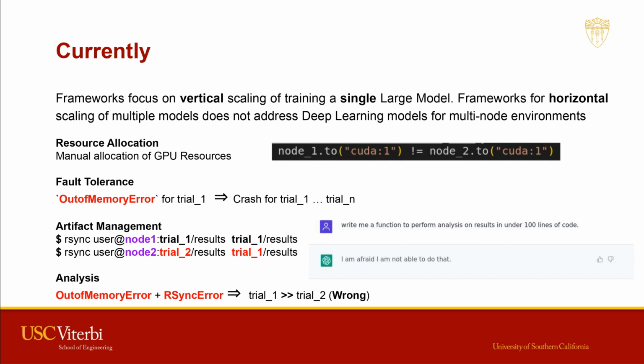Managing experiment results is also error-prone, where a user has to copy the individual results from several nodes to a centralized location. Nodes are often ephemeral, such as Docker containers, and it is frequent to lose experimental results. All of the aforementioned errors can then propagate to the analysis and have us incorrectly conclude that a trial performs better than it should. While manually analyzing several results and combining them is cumbersome.